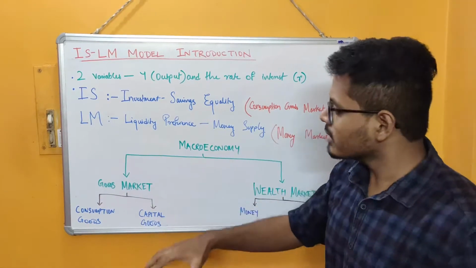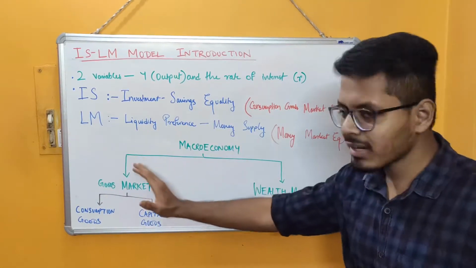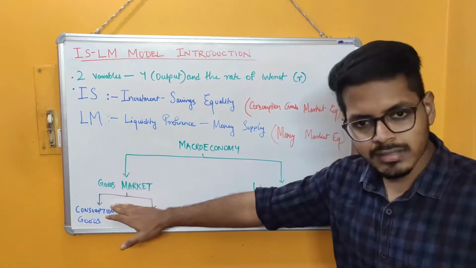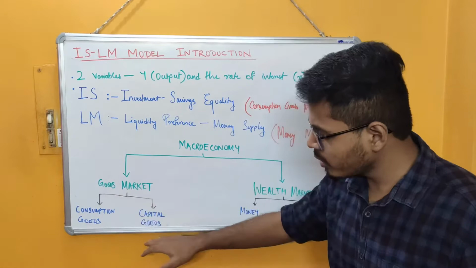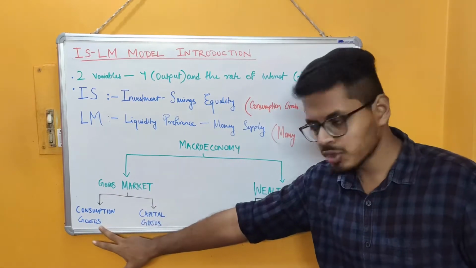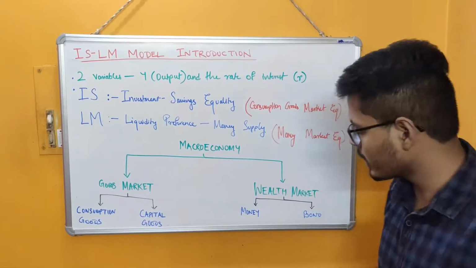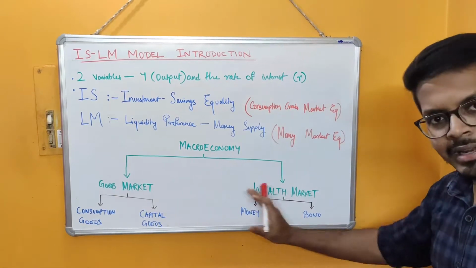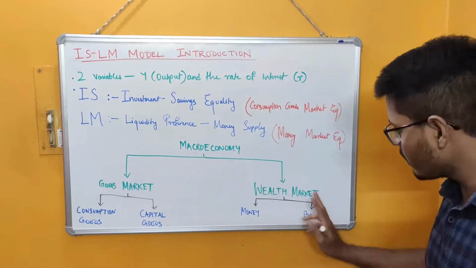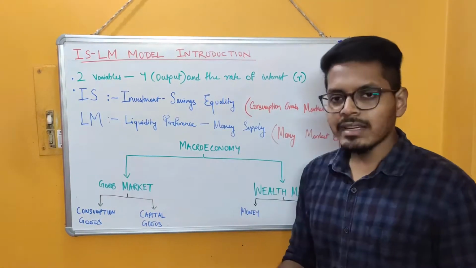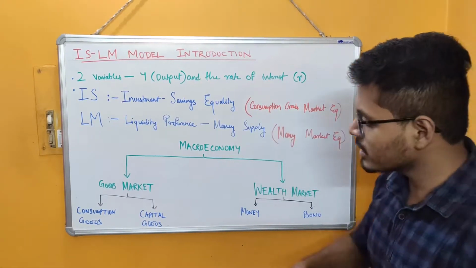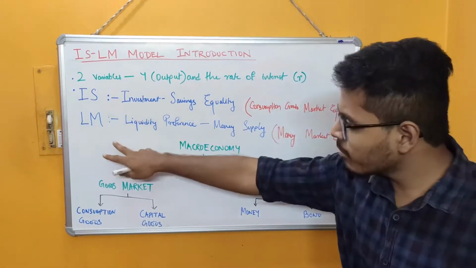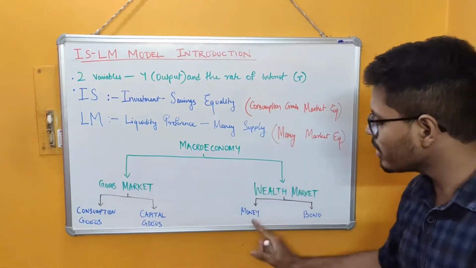Now the point is, any macroeconomy can be classified into two parts. One is the goods market and the other is the wealth market. Goods market can again be classified into two parts, as we can see. One is the consumption goods market and the other one is the capital goods market. In a similar way, the wealth market can be classified into two parts, the money market and the bond market. Now the point is, the IS is showing the equilibrium situation only in the consumption goods market, and the LM is showing the equilibrium only in the money market.